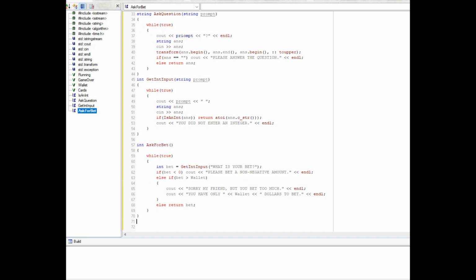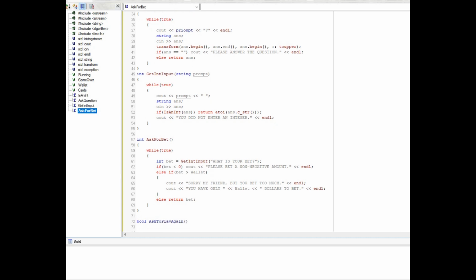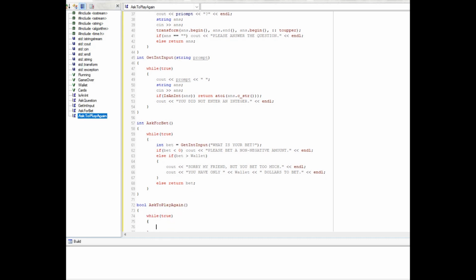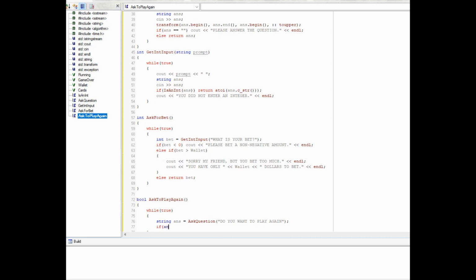All right, ask to play again. Bool ask to play again. While true, string ans will be ask question, do you want to play again? If ans is yes, or ans is Y, return true.